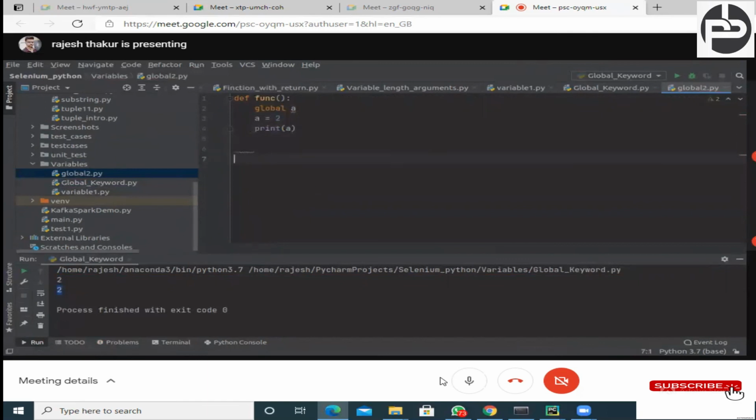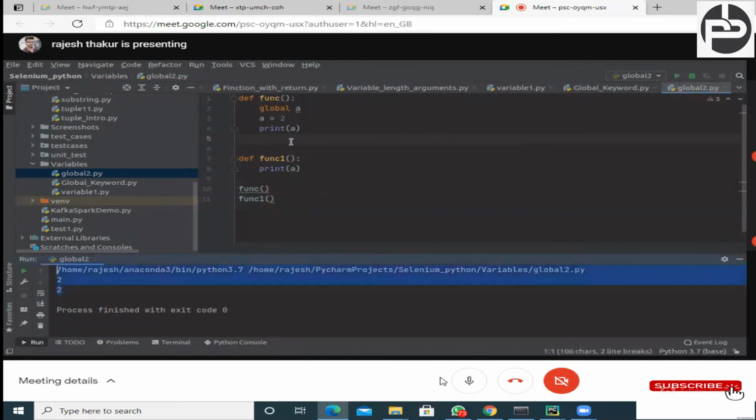Now I'm going to create a function def func1, and here we define print a. Are we able to print? Let me run this, global 2. Yes, see, I am not defining a outside of the function, but still I can access a from anywhere. This is again the beauty of the global keyword. Define it inside a function with the global keyword.